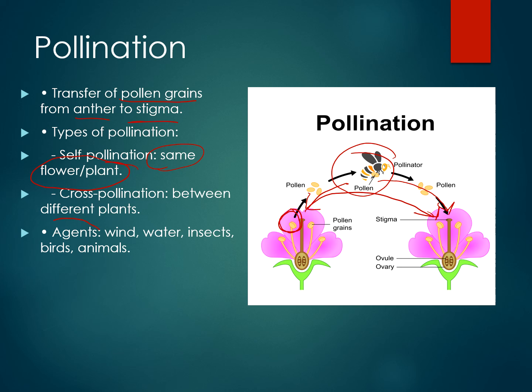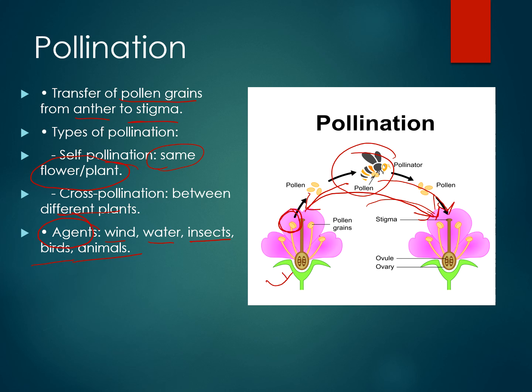Similarly, there are certain agents of pollination. First is wind, then water, then insects, then birds, and then animals. Agents like insects, animals and birds come and sit on this flower and take the pollen to the other flower. So how do wind and water do it? Same thing: in water plants the pollen is carried through the water from one plant to the stigma of another plant, and on a windy day the pollens fly from one plant to another. Like that, pollination through wind, water, insects and birds happens. That is cross pollination, which happens in different plants.